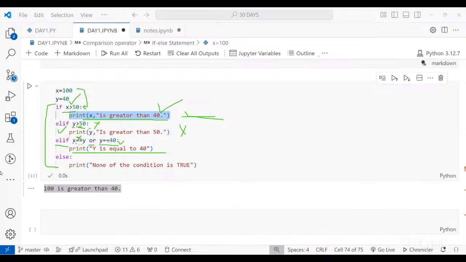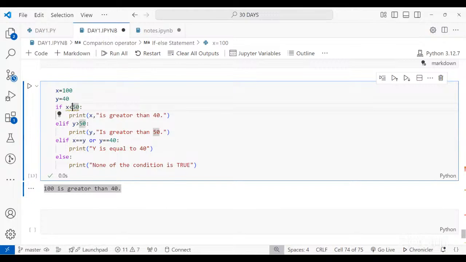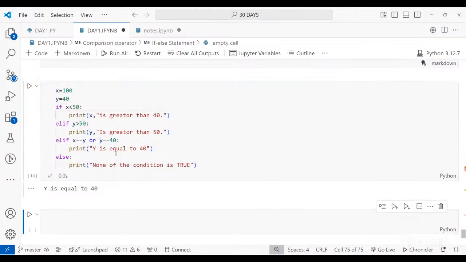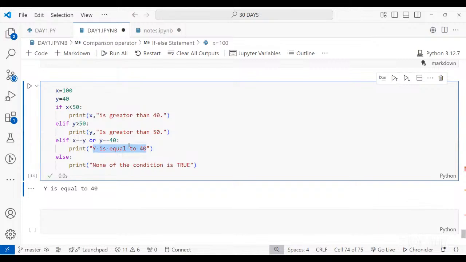Now I'm just going to make a little bit of modification so that the first condition won't be correct, and then it will go to the next one, which is y is equal to 40. Now you can see the first condition was wrong, the second condition was wrong, and in the third condition we had y is equal to 40, which is correct. That is why we are getting this print statement printed for us. If I make it not equal to instead of equal to, I can simply write it like this. And now you can see you are getting the last print statement printed for you.